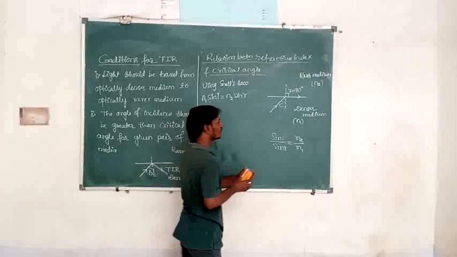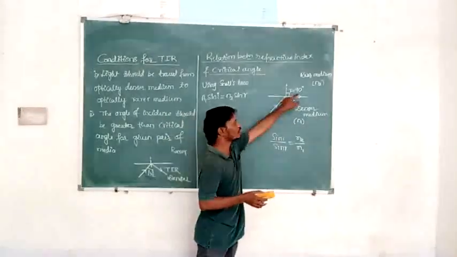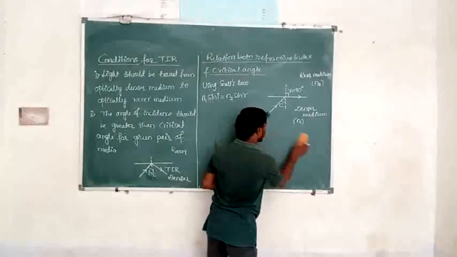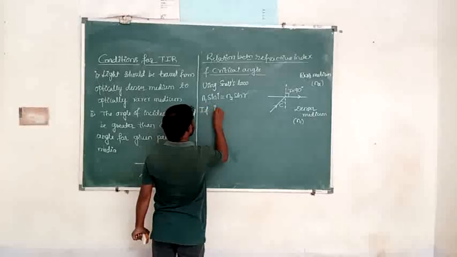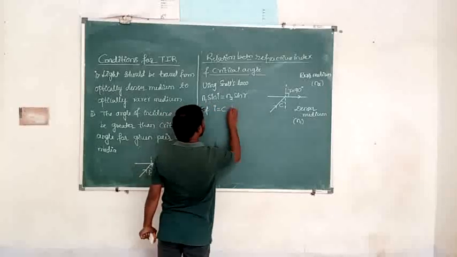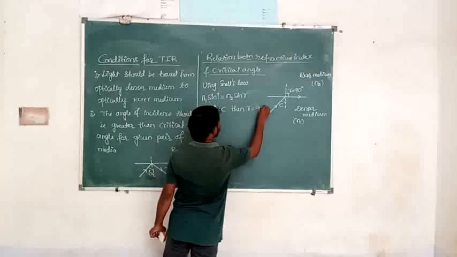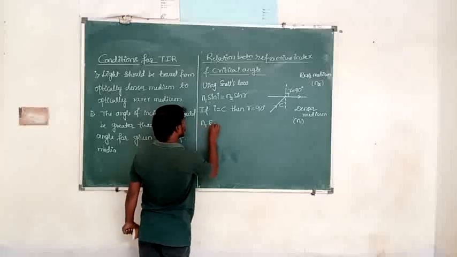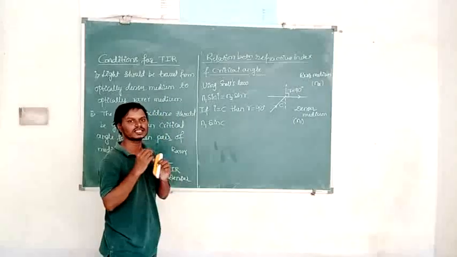If the angle of incidence is equal to the critical angle, then the angle of refraction becomes 90 degrees. Then what about this equation? If the angle of incidence is equal to the critical angle, then the angle of refraction is how much? 90 degrees. Then the above equation becomes n1 sin C, because the angle of incidence is nothing but the critical angle for the given pair of media.